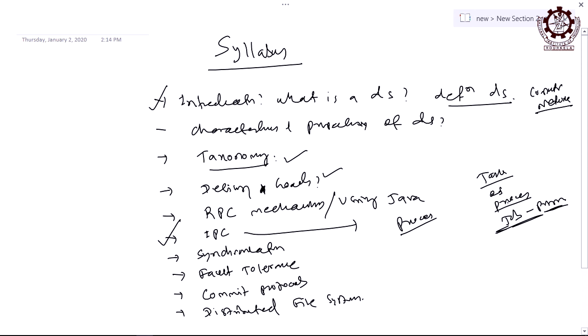But usually the operating system concepts we cover in the previous semester are meant for a single computer, a PC, personal computer. And if we are to use the operating system for a network of computers, then we can go for NOS. So, NOS stands for Network Operating System. Similarly, if you want to use an operating system for a distributed system, we can call it a distributed operating system. And we shall see what is the difference between NOS and DOS.